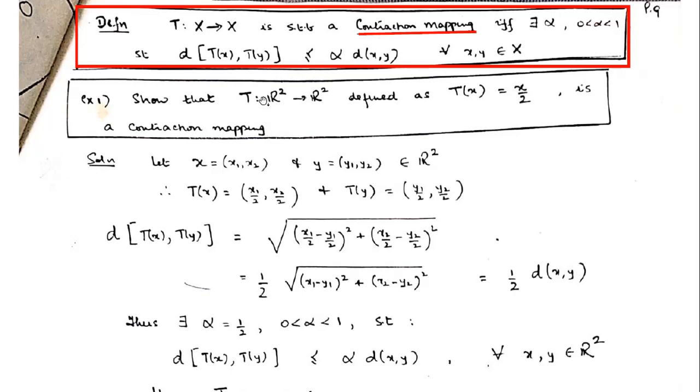That this contraction mapping T defined by Tx equals x by 2, this distance means the distance is getting halved. So you will be able to prove that for Rn, the origin is its fixed point. I'll ask you to verify this, for interested learners. So that's an open question to be proved.